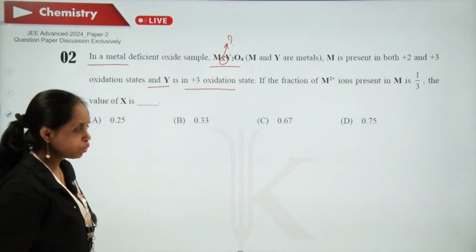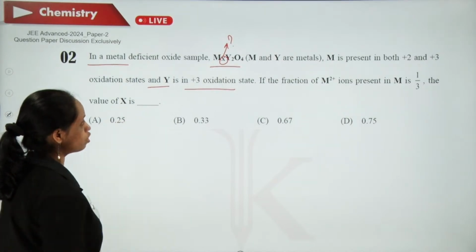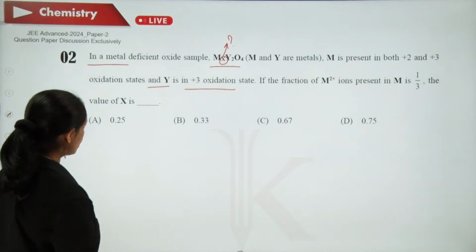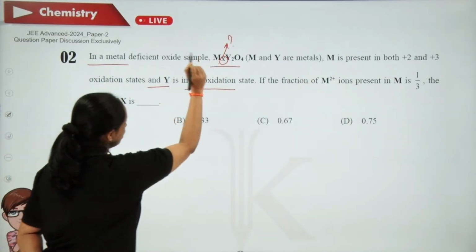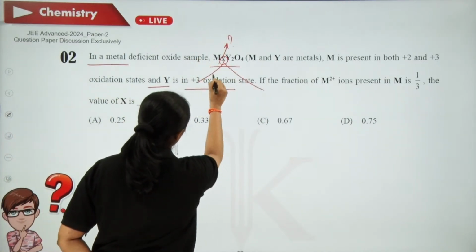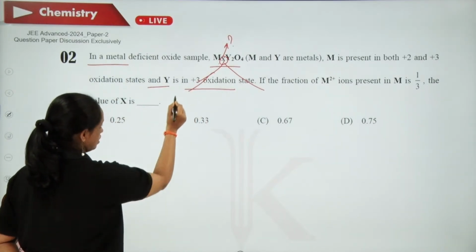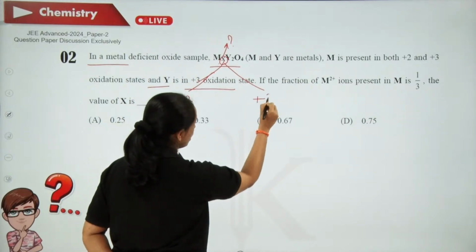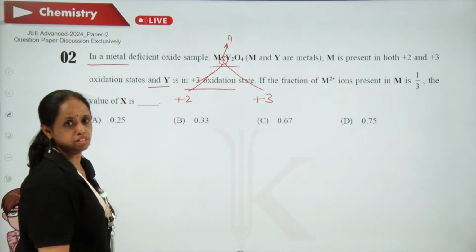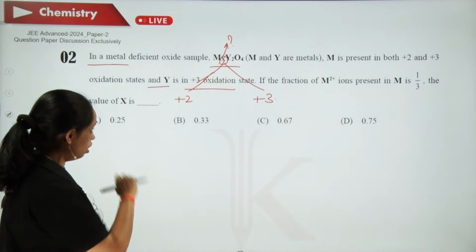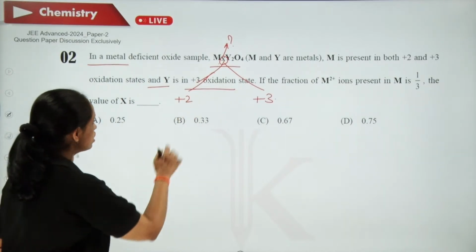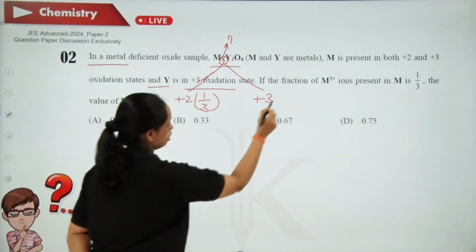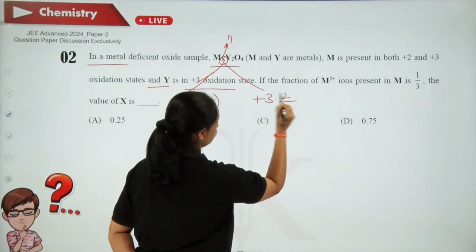We know that the sum of the oxidation states is equal to 0. M exists in 2 oxidation states, +2 as well as +3. The +2 oxidation state is about 1/3 fraction and the +3 is 2/3.